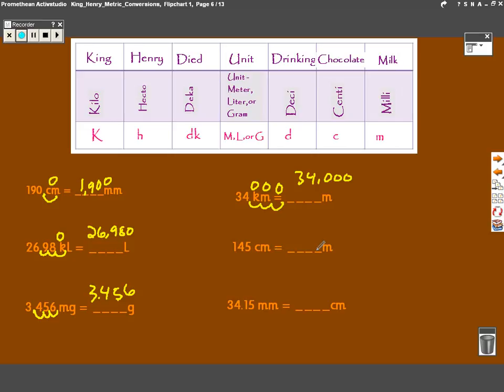145 centimeters to meters. Centimeters to meters, you're going 1, 2 steps to the left. So you go 1, 2 steps to the left, you get 1 and 45 hundredths of a meter. And 34.15 millimeters to centimeters, 1 step to the left. You move your decimal place 1 step to the left, and you get 3 and 415 thousandths of a centimeter.